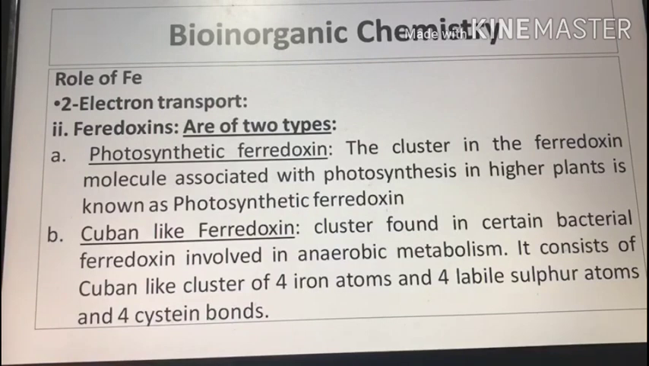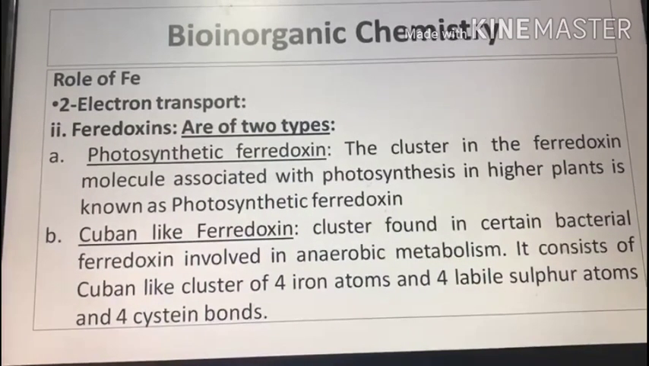Ferredoxine is further classified as photosynthetic ferredoxine and Cuban-like ferredoxine. The cluster in the ferredoxine molecule associated with photosynthesis in higher plants is known as photosynthetic ferredoxine. The cluster found in certain bacterial ferredoxine is involved in anaerobic metabolism. It consists of a Cuban-like cluster of 4 iron atoms, 4 labile sulfur atoms and 4 cysteine bonds.